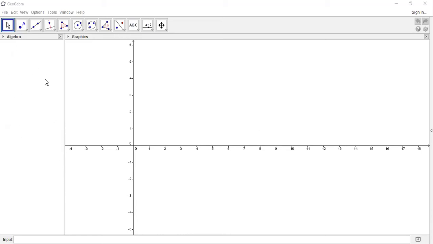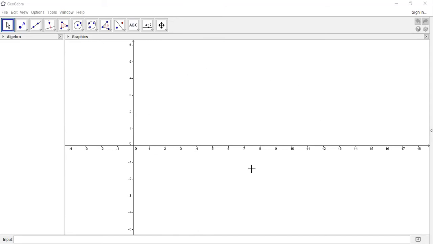Second, next to the algebraic view is the biggest view in the GeoGebra window, which is called the graphic view. Different geometrical constructions and graphs can be drawn in this view.